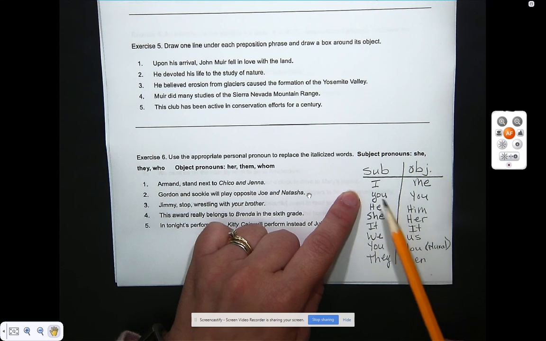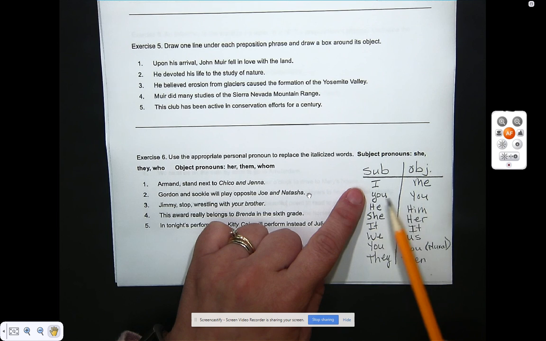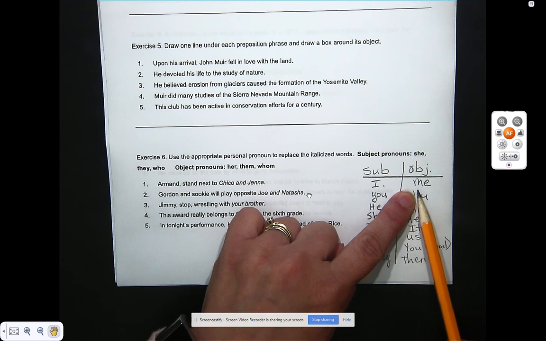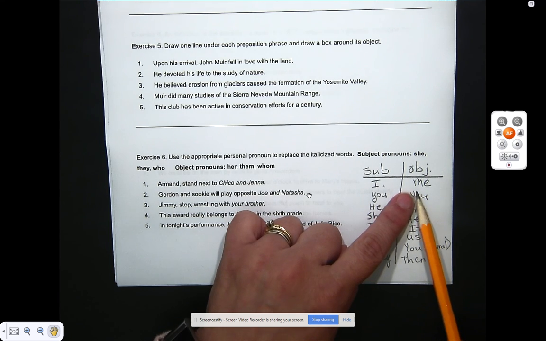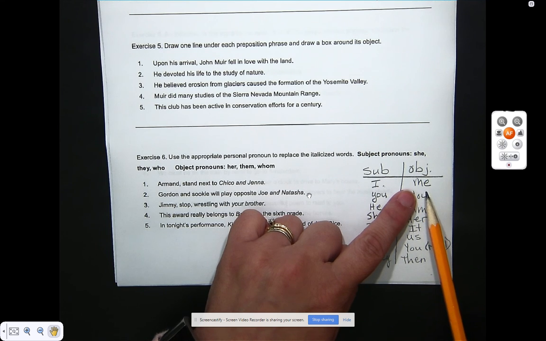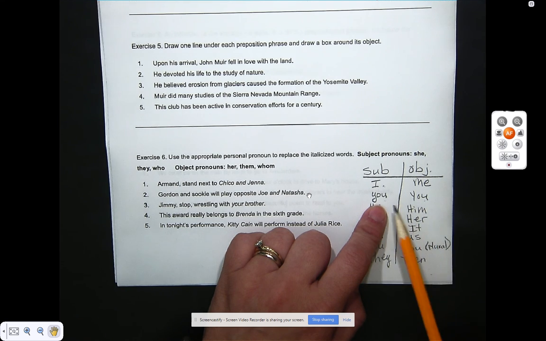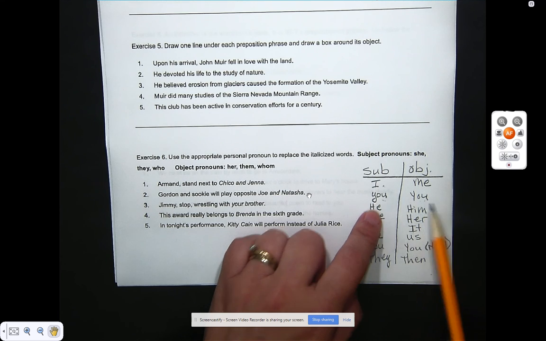Okay, hopefully you have it copied. And all of them have a corresponding part. So if the subject is at the beginning of the sentence, you'll use I, like I went to the store. If it's the object, you would not say me went to the store. I would say Sally went to the store with me. Do you see how that's at the end of the sentence? And that's where you use me. You is the same, whether you use it at the beginning. If I say, will you come with me? You is doing the action. Or she went with you to the store. You at the end is the same, no change.